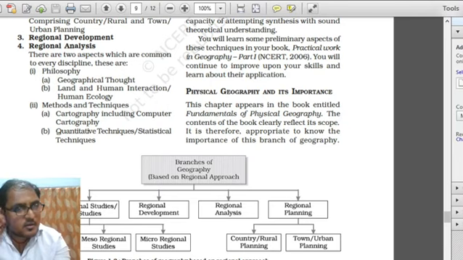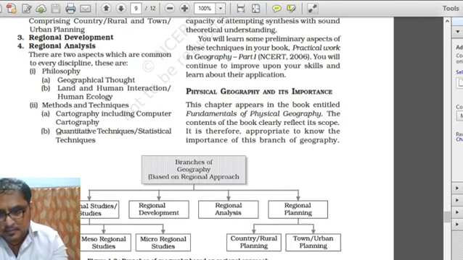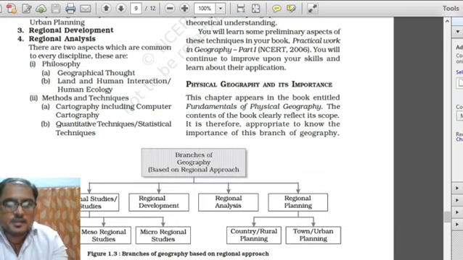If you read about the thinking and thoughts of the scholars of geography, what type of thoughts they have given, what are their principles, rules, regulations, that will come under geographical thought, and that thought is separate for each regional area.